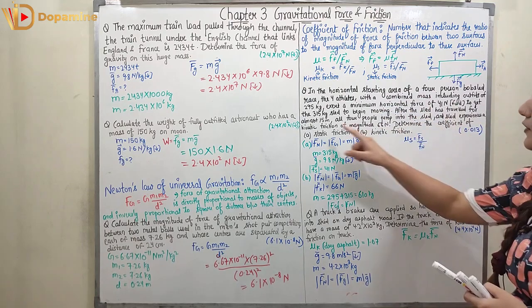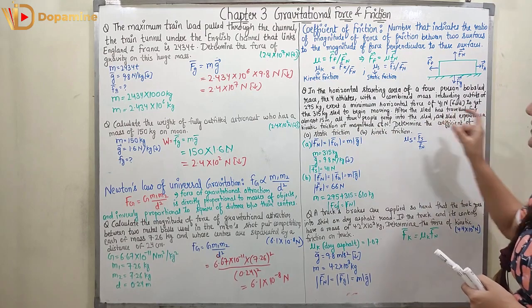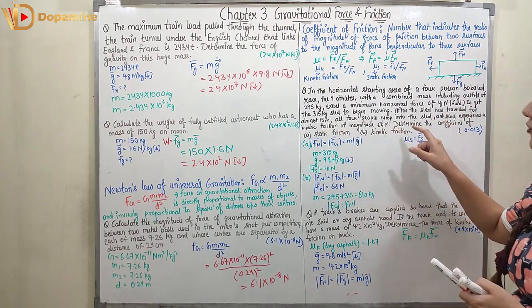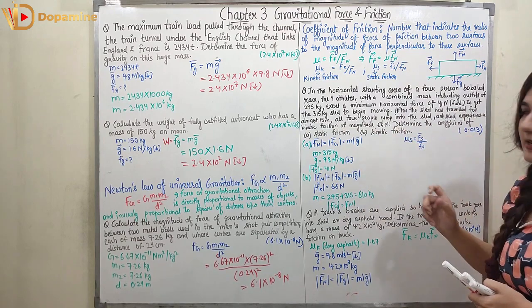After the sled has traveled for almost 15 meters, they are going to jump into the sled, and the sled experiences a kinetic friction of magnitude 66 Newton. Determine the coefficient of static friction and kinetic friction.